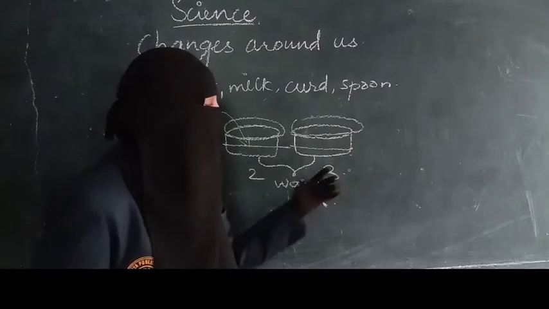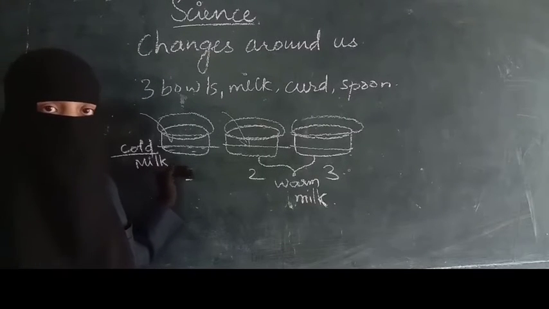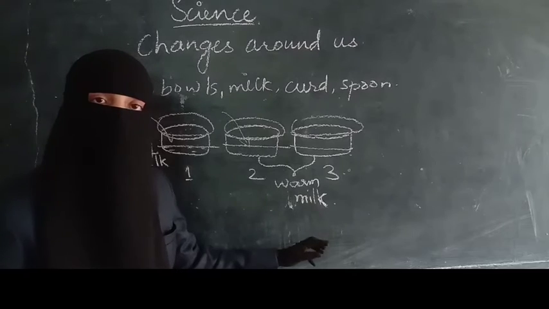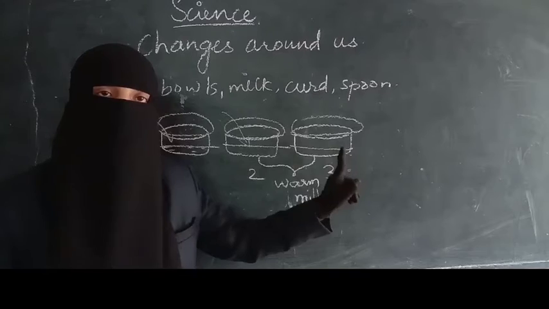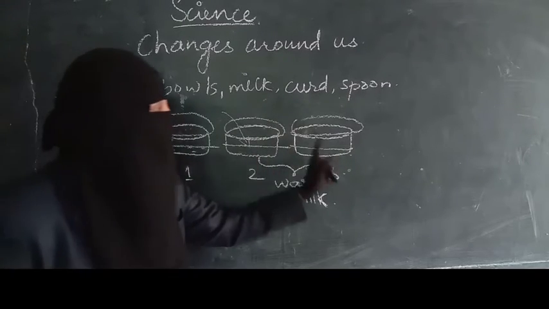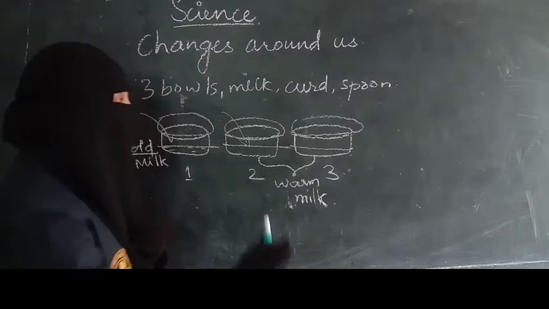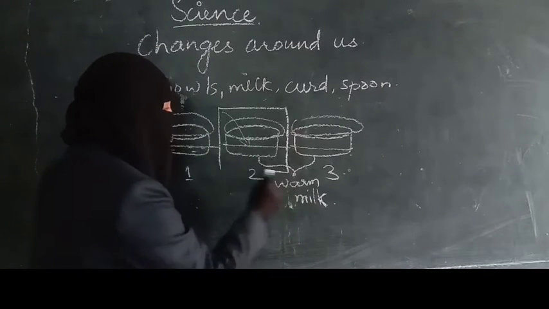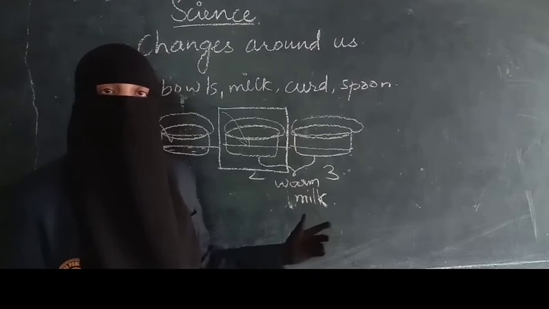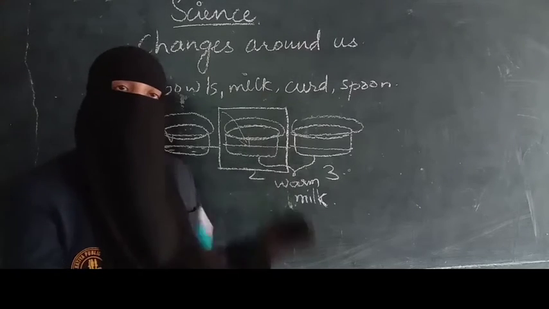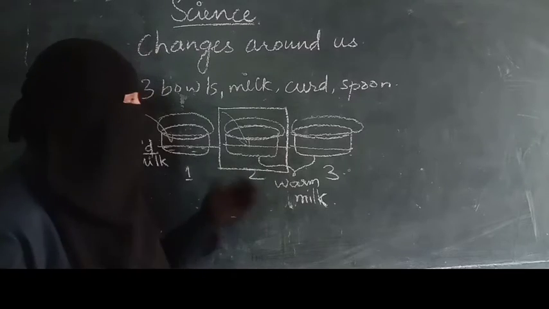In the second and third we have added warm milk. We said cold milk is not suitable for conversion of milk to curd, so then we added warm milk. But what happened when we added warm milk in the second and third one? In the third bowl we have not added the sample of curd. So as we have not added the sample of curd, here milk has not converted into curd. Whereas in the second bowl you can see we have taken warm milk as well as added a sample of curd. So that means not only warm milk but curd is also important for conversion of milk to curd. So these are the conditions.